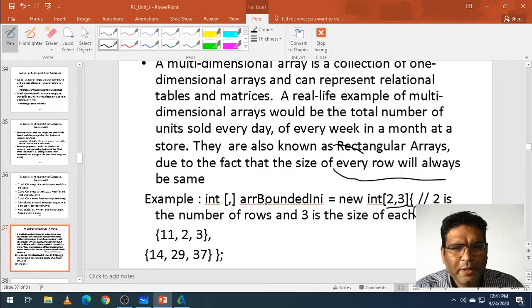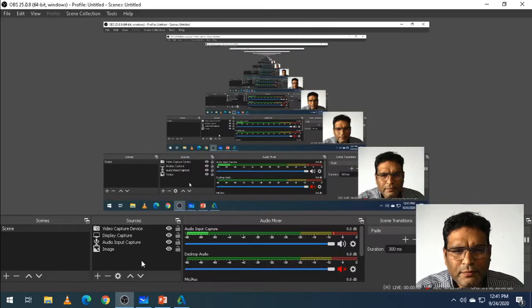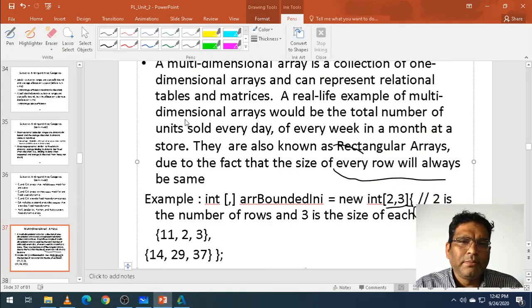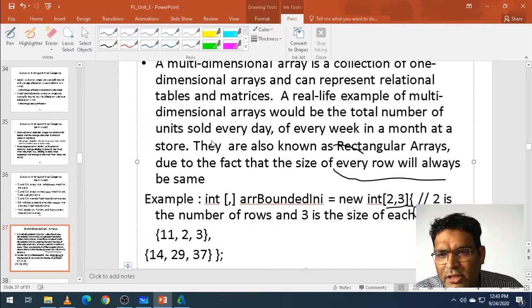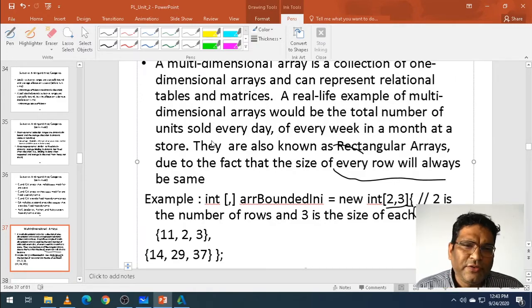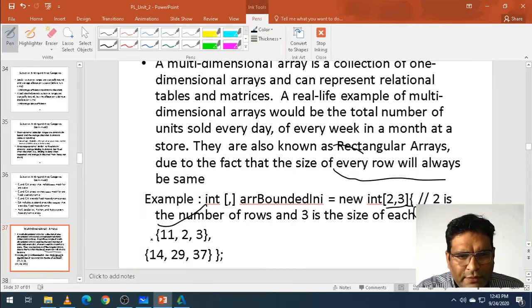We were here. A multi-dimension array is a collection of one-dimension arrays and can be represented in tabular form. In the example given, 2 by 3, the number of rows is 2 and 3 is the number of columns.